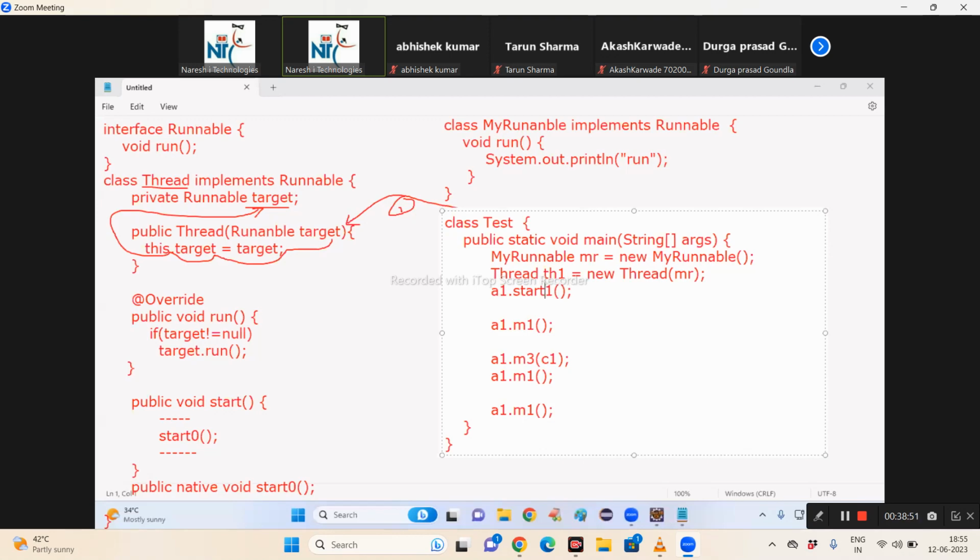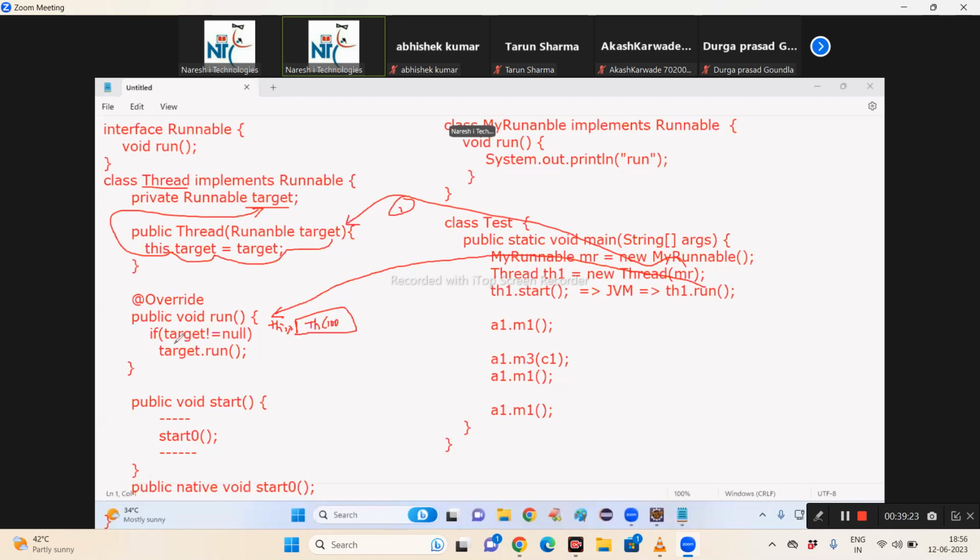When you call TH1 dot start method, it internally requests the JVM to call TH1 dot run. When I call TH1 dot run, now control is going to which class? Thread class run method. Inside Thread class run method, this variable is stored: my Thread object, with reference 2020.